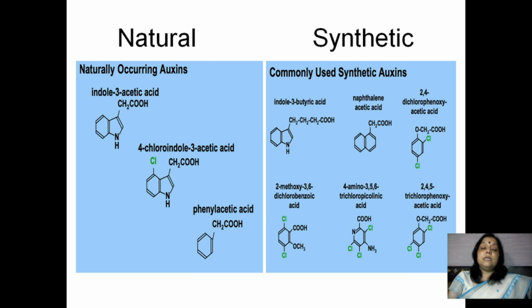There are two main categories of these hormones. Some are known as natural hormones and others are known as synthetic hormones. Natural growth hormones are those which are naturally produced in the plant parts and known as phytohormones, such as indole 3 acetic acid, 4-chloroindole 3 acetic acid, phenyl acetic acid, etc. And synthetic growth hormones are those which are manufactured in the laboratory by chemical methods, although their physiological effects are the same as natural hormones.